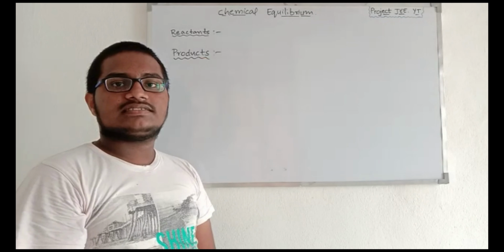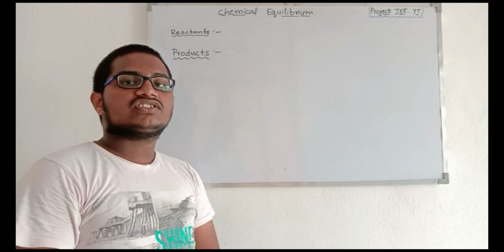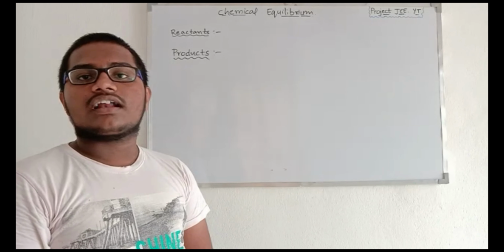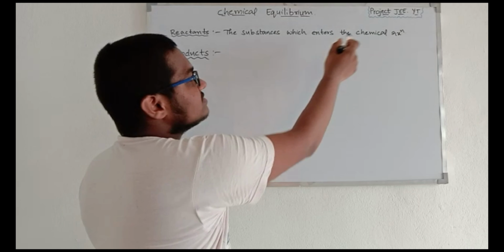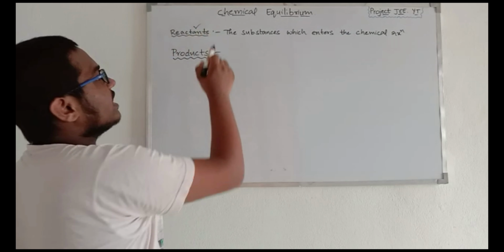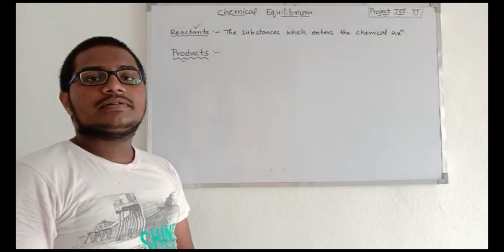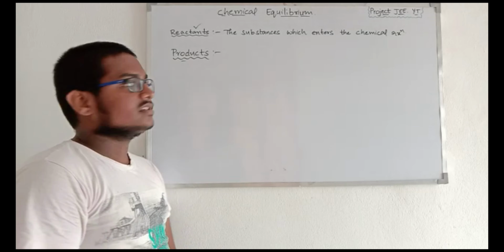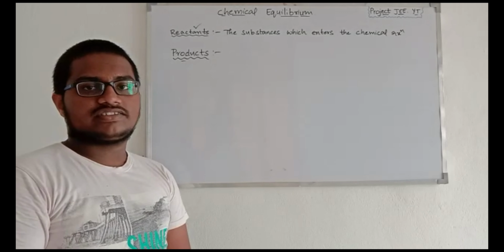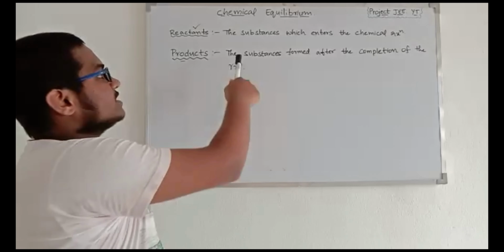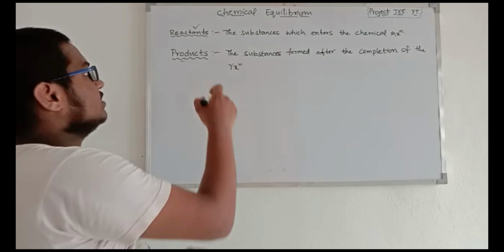What are meant by reactants? Reactants are the substances which enter the chemical reaction in order to complete the reaction. The substances which enter the chemical reaction are called reactants. Then going to products. What is meant by products? What are products? Products are the substances which are formed after the completion of the reaction. The substances formed after the completion of the reaction are called products.